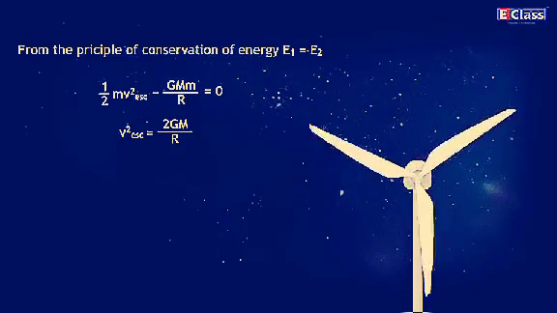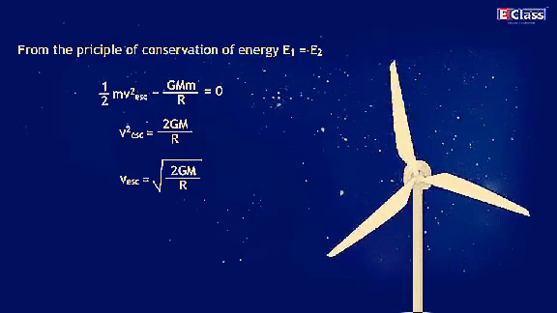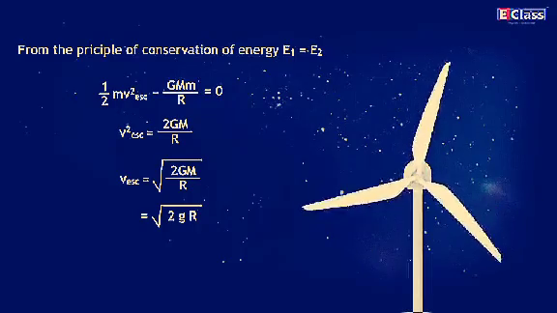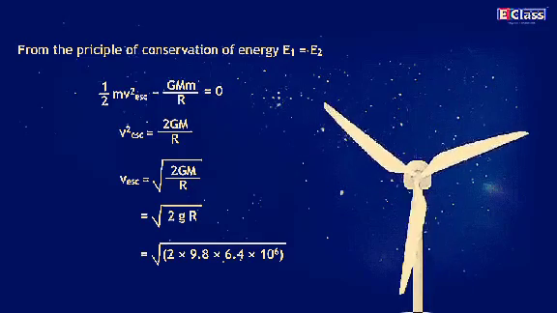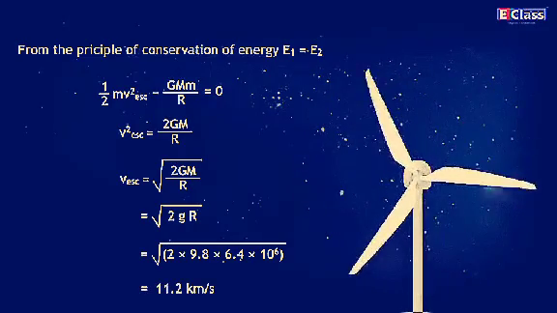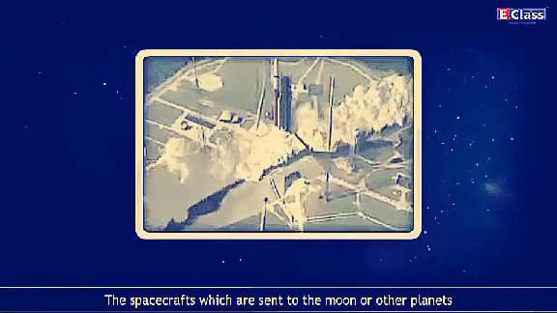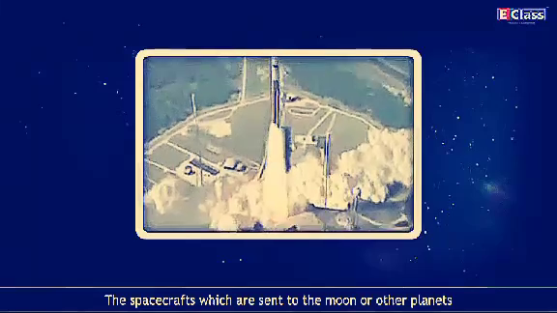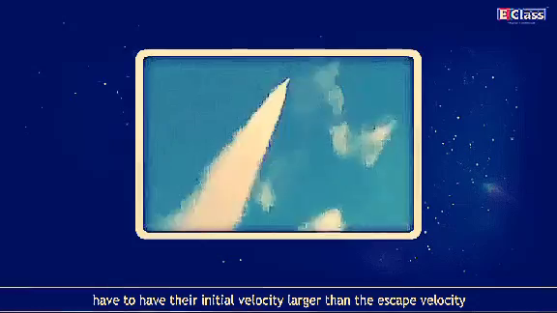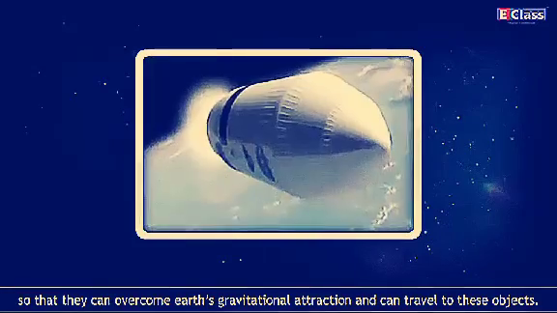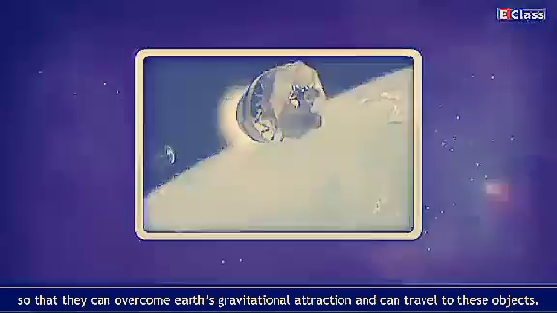v_escape squared is equal to 2GM upon R. So, v_escape is equal to the square root of 2GM upon R, which is equal to the square root of 2gR, which is equal to the square root of 2 into 9.8 into 6.4 into 10 raised to 6, which is equal to 11.2 kilometers per second. The spacecrafts which are sent to the Moon or other planets have to have their initial velocity larger than the escape velocity so that they can overcome Earth's gravitational attraction and can travel to these objects.